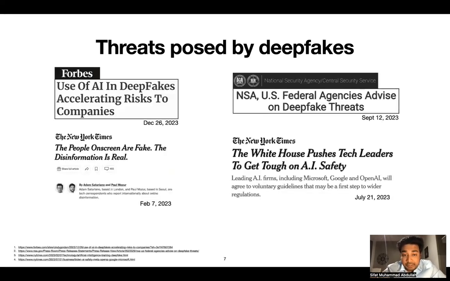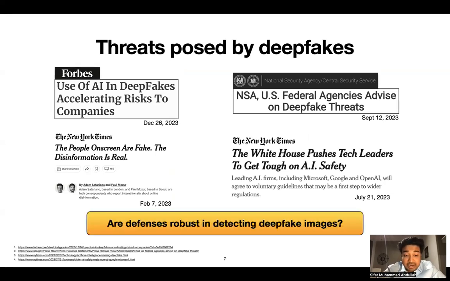In fact, deepfake images pose threats in both public and private sectors, because of which we see US federal agencies advising on deepfake threats, and even the White House is pushing private tech companies to build more robust and reliable deepfake defenses for better AI governance. So now the question is, are defenses now robust in detecting such deepfake images?